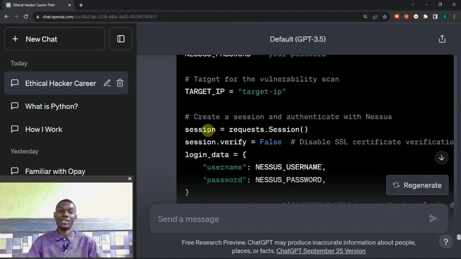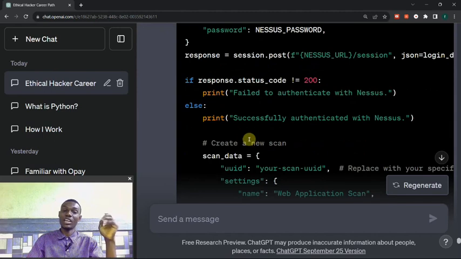Include the IP address and then session equals requests.Session(), the session verify false, login data. Disable SSL certification. Just disable this so they will not detect you. Now login data: include your username and your password. Just as simple as that. But you need to know Python before you implement all these things.